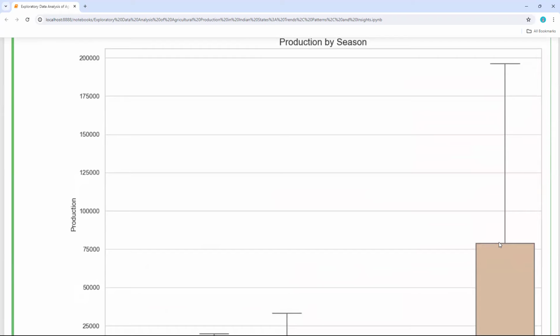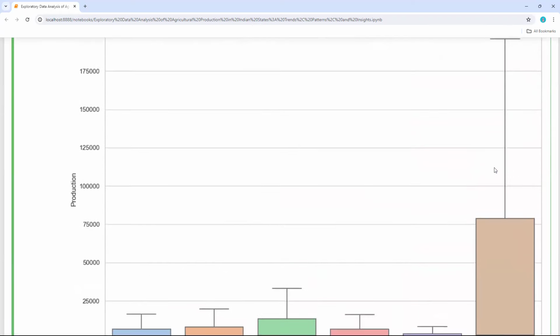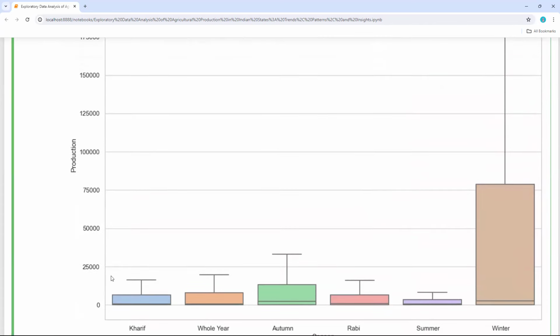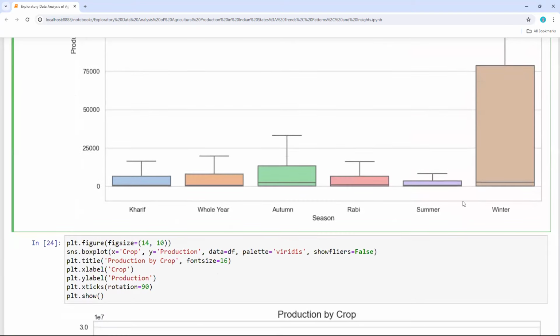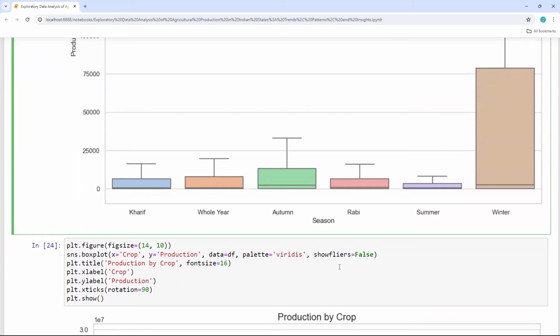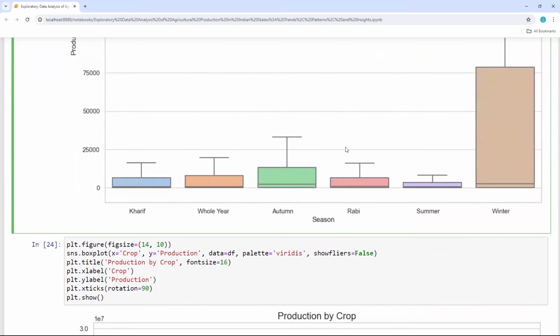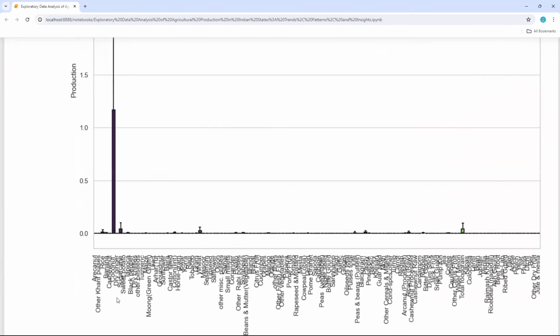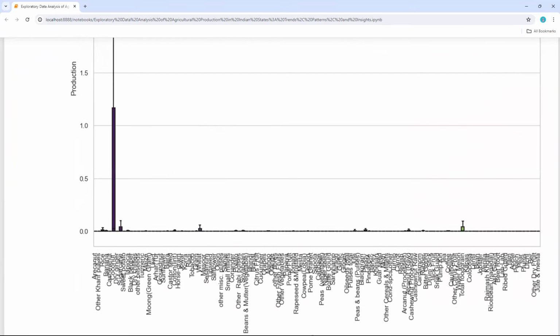So if I look at the production season on season, for winter season, we do have more production as per the given data set. So this is how we can understand that if I look at season wise, in winter season we are getting more crop production in India from the given data set. And also if I wanted to look at crop wise, so we do have a number of crops listed, so that is the reason why it is very clumsy, we are not able to understand what is what.